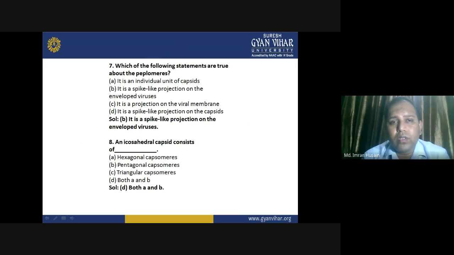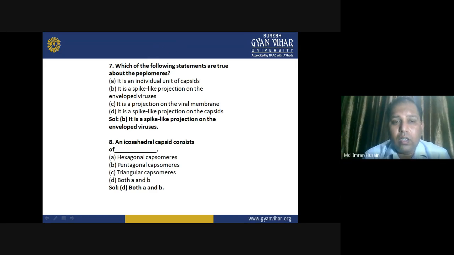Which of the following statements is true about peplomers? A, it is an individual unit of the capsid. B, it is a spike-like projection on the enveloped virus. C, it is a projection on the viral membrane. Or D, it is a spike-like projection on the capsid. The correct answer is B, it is a spike-like projection on the enveloped virus.